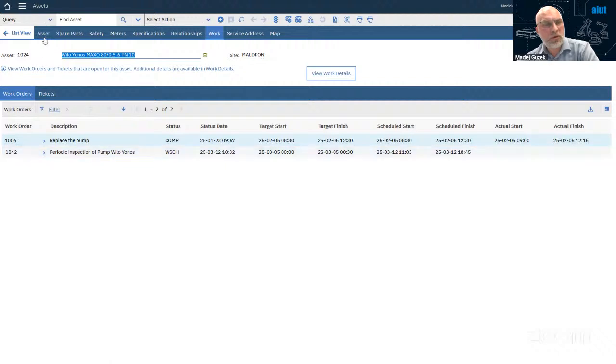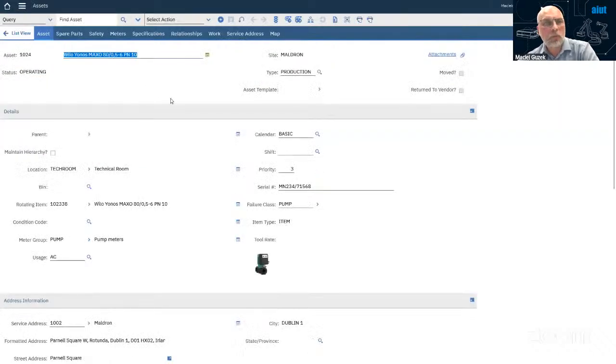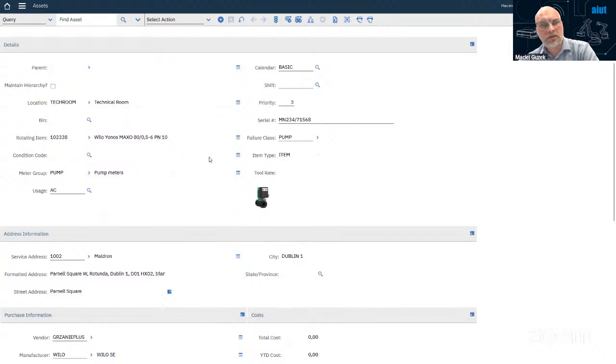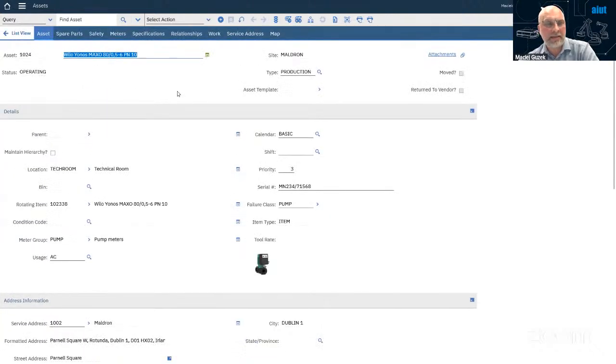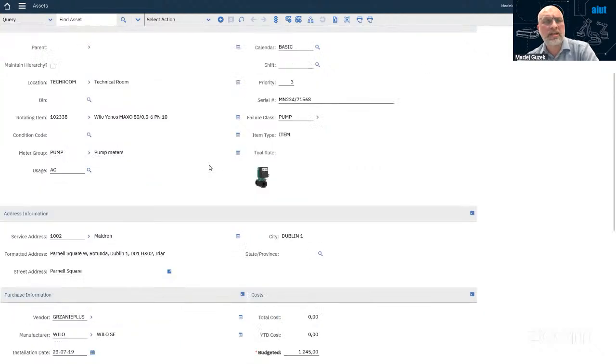I will switch to the work in a moment, but before that, I will show you why we actually integrated Maximo with Simon and Matterport through the Simon solution. Because as you can see, this is a lot of text data. There are documents, but many engineers, operators, and technical people say they would like to see something more visual: where can I find it, what's around.